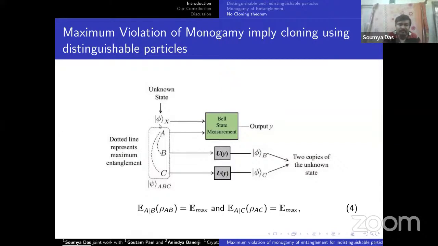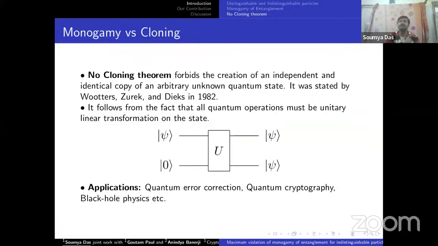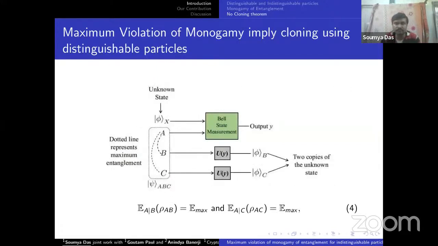Suppose phi x is an arbitrary quantum state and we perform a Bell state measurement with A and the output is Y. Then based on the output, if we perform a unitary operation on both B and C, we get the phi state in both B and C. So we have two identical copies of this unknown quantum state, right? This way, maximum violation of monogamy implies cloning, meaning the violation of this famous no-cloning theorem. This is the relation of monogamy and cloning.